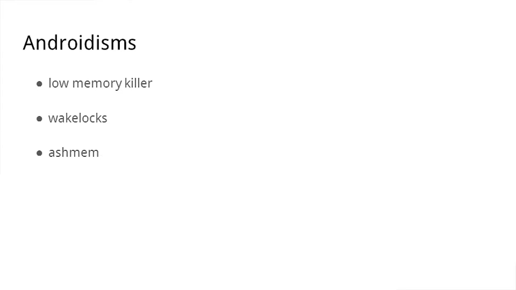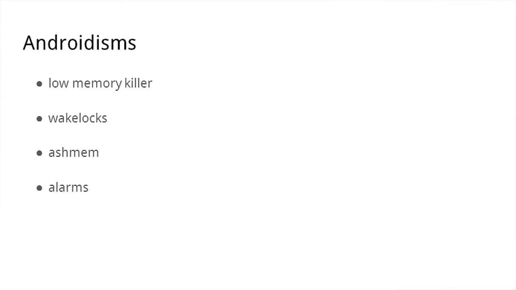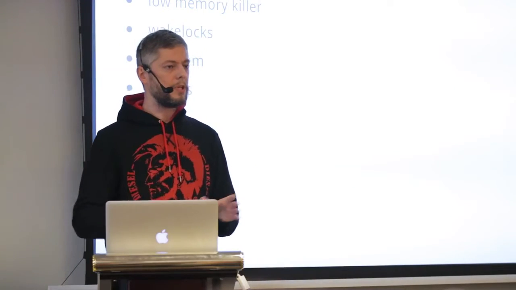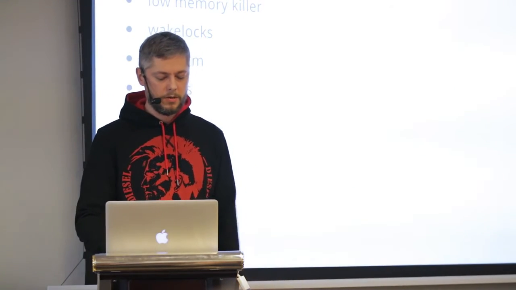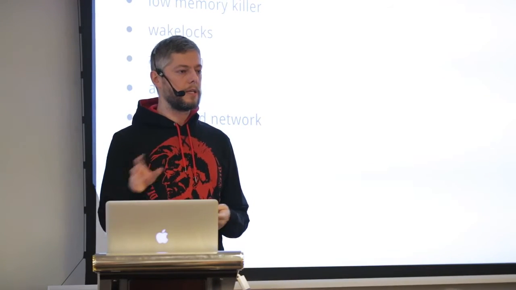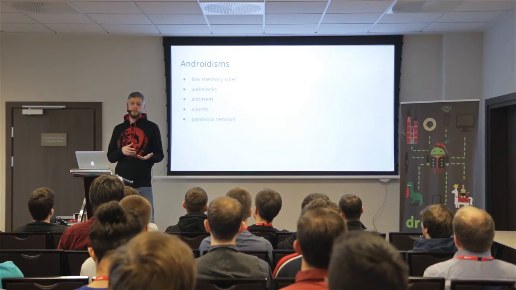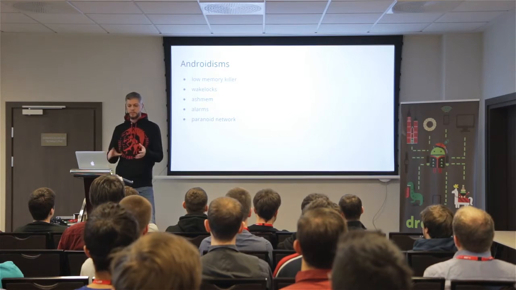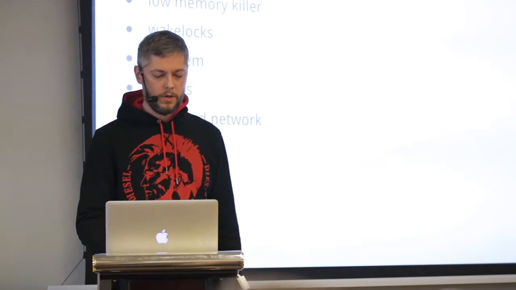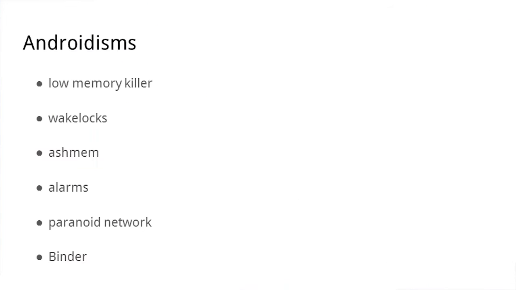Wake locks. What else? Ashmem, it's shared memory, but it's tuned for Android, so basically a bit different than the regular one. There are also alarms: our phone is sleeping, the processor is idle, but the alarm will wake up our application or service. Paranoid network, cool name, but basically it's all about giving access to the network to particular users. I'm not sure we are still using that in Marshmallow because there were some changes to internet permission. I think internet is now granted to every application with Marshmallow.